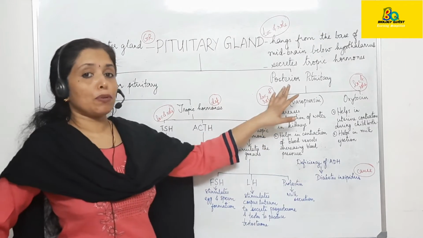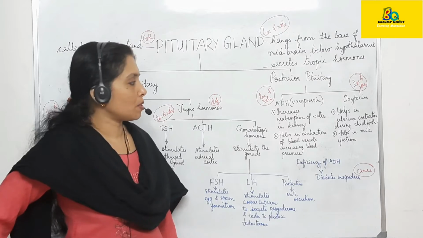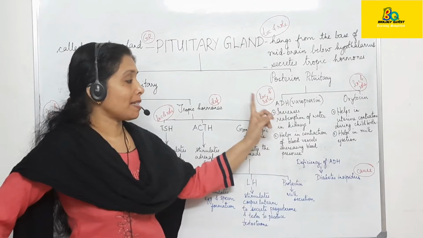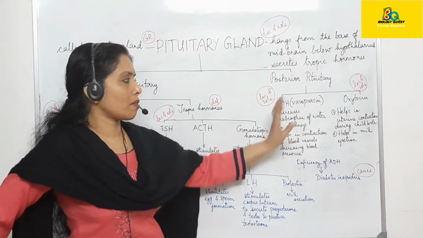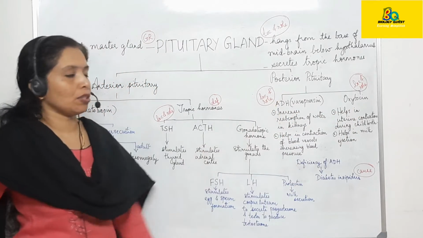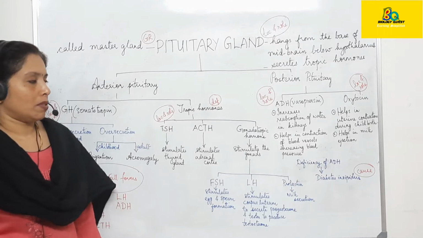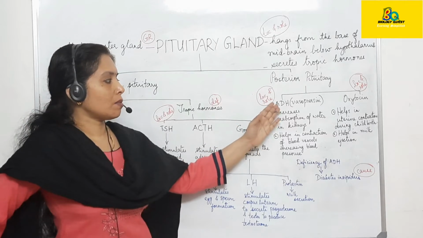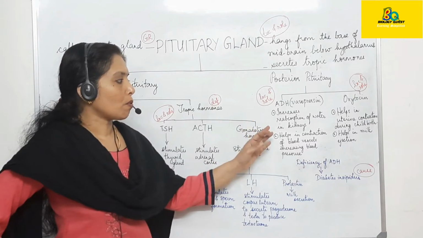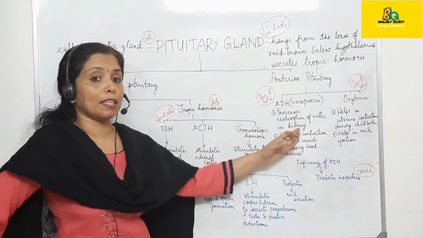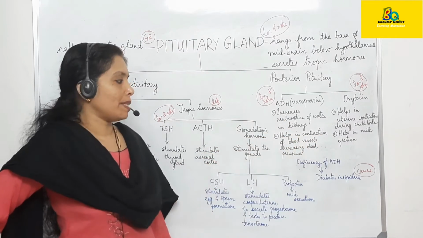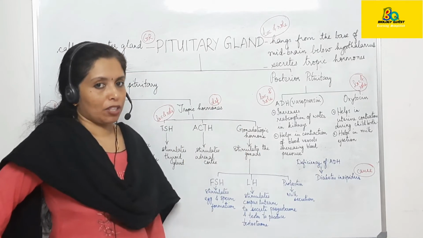Now moving to the posterior lobe of the pituitary, the posterior pituitary secretes two hormones. One is ADH, full form antidiuretic hormone. It is otherwise called vasopressin. And the second hormone is oxytocin. Location and function you can expect for any of the hormones. Here location, if asked, it is secreted by the posterior pituitary. That is how you have to write. And what is the role? It increases the absorption of water in the kidneys, and the second function is it helps in the contraction of blood vessels, thereby increasing the blood pressure.